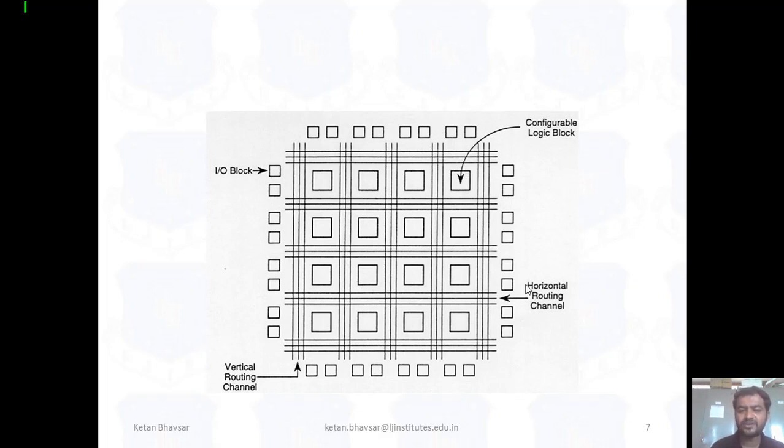Routing connections are horizontal and vertical routing connections. They provide the connection for connecting a specific CLB with the help of the IO block. Suppose this IO block is connected with this particular CLB, then with the help of the vertical and horizontal connections we can choose a specific CLB. So this one is a design for an FPGA chip.